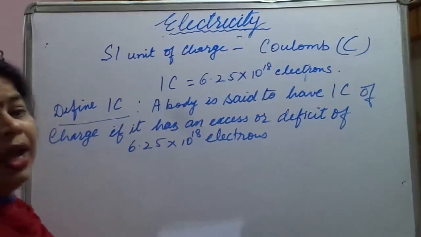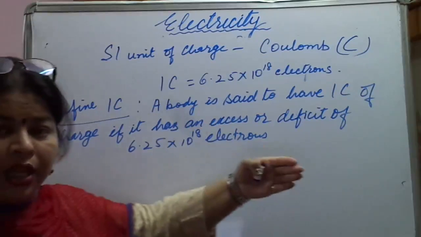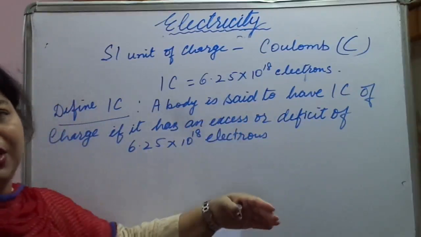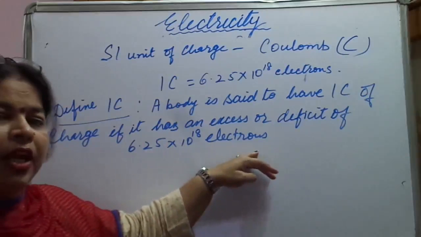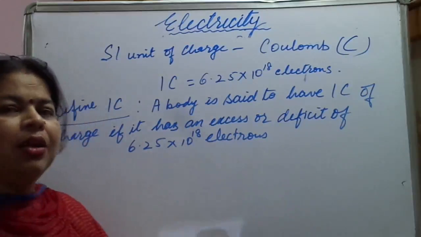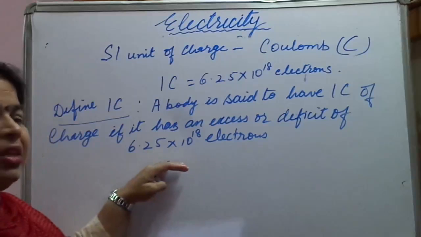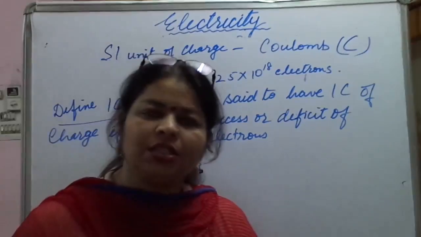It means either this number of electrons is on the body or is deficient in the body. Either 6.25 into 10 raised to power 18 electrons are present on the body, or this much number of electrons is less. So we say that 1 coulomb charge is there.